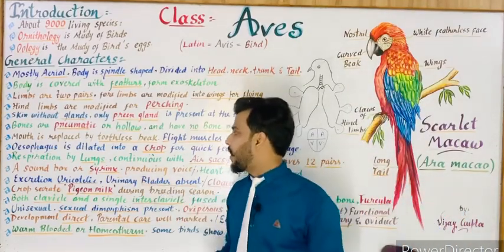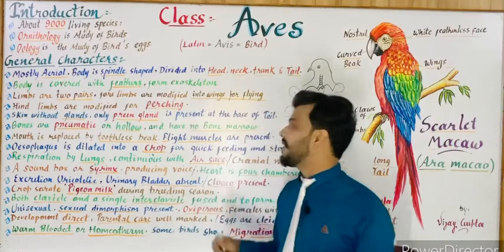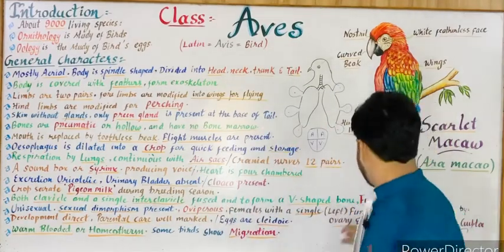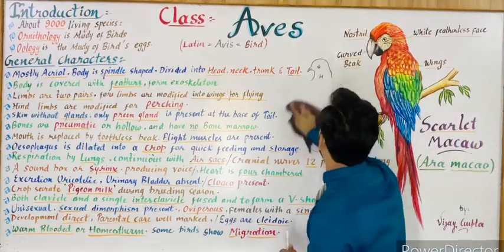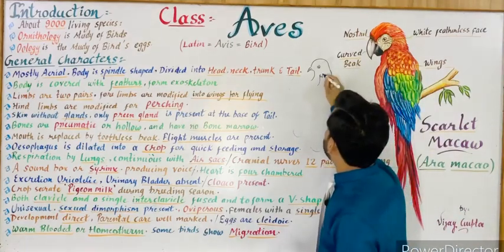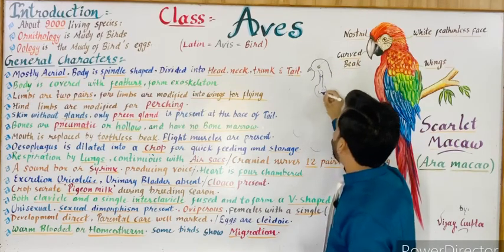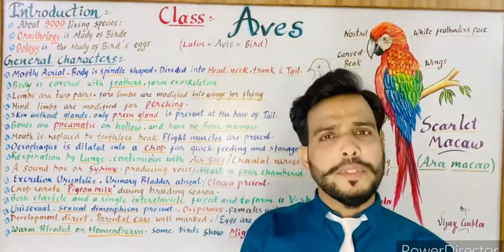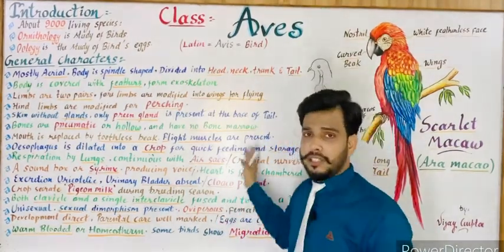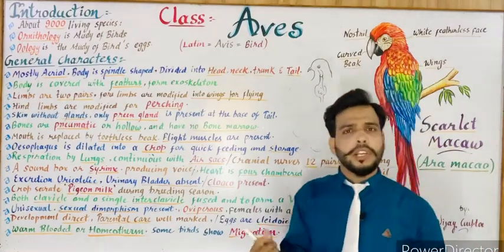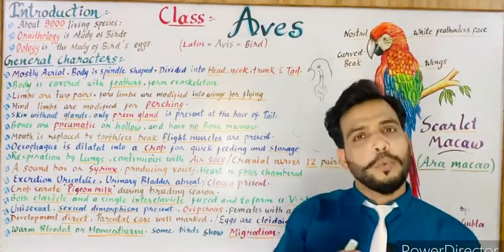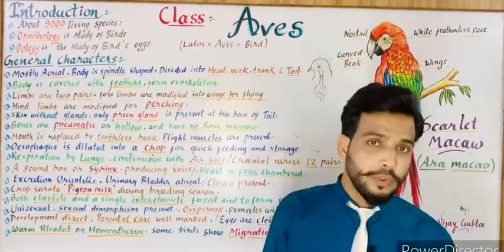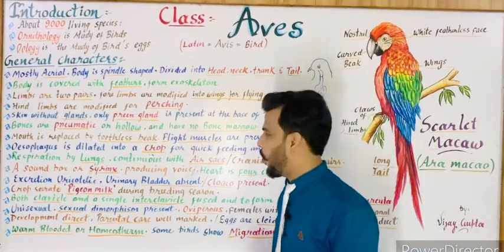Now crop secretes pigeon milk during breeding season. I told you about the crop in a bird some time before. So again I am going to make the crop. So this is the crop. Crop secretes pigeon milk. In some birds like doves and pigeons, during breeding season, the crop secretes a special white milk-like substance which is known as pigeon milk, and this pigeon milk nourishes their young ones. So it is an important feature of the birds.